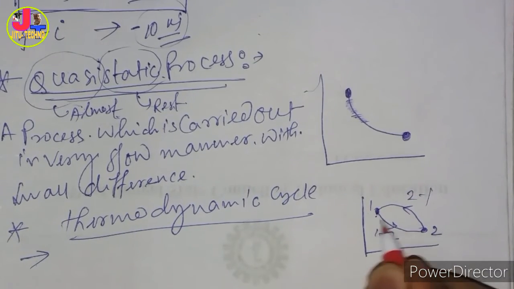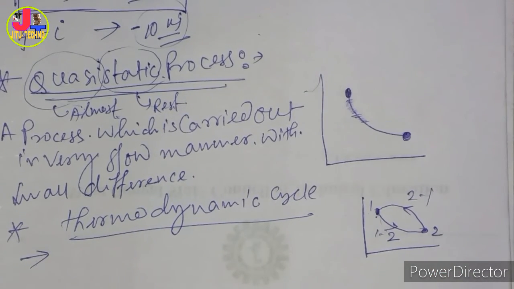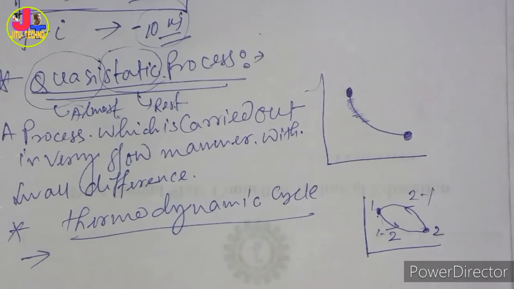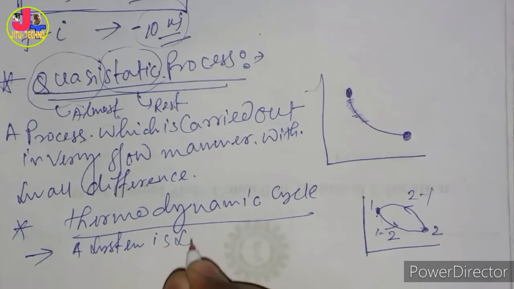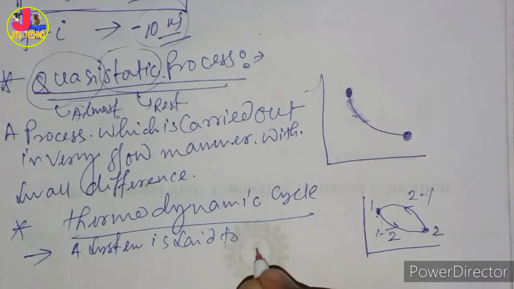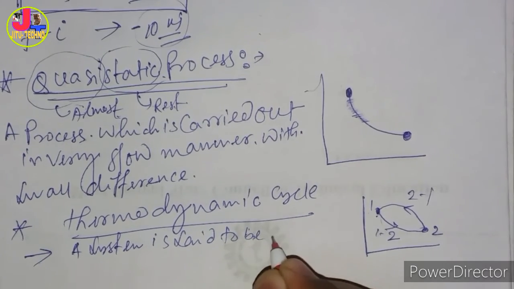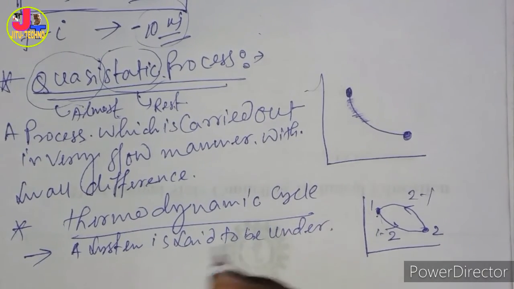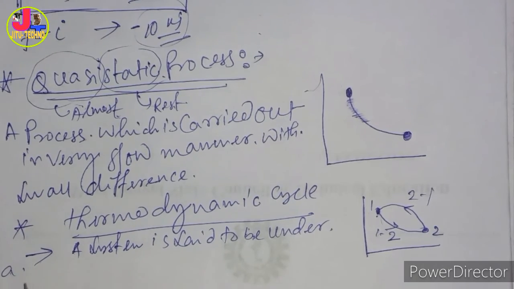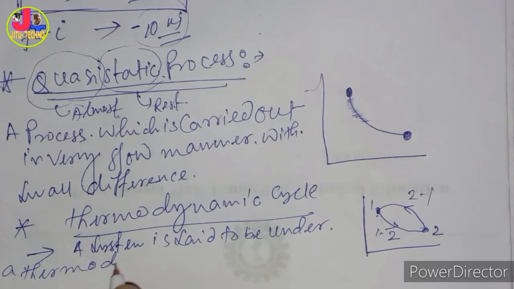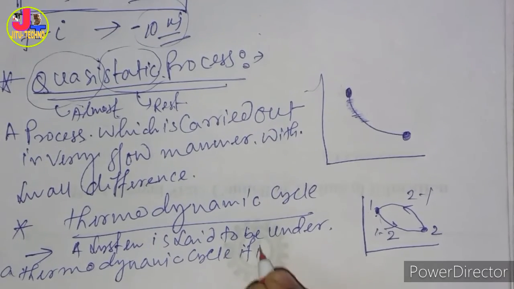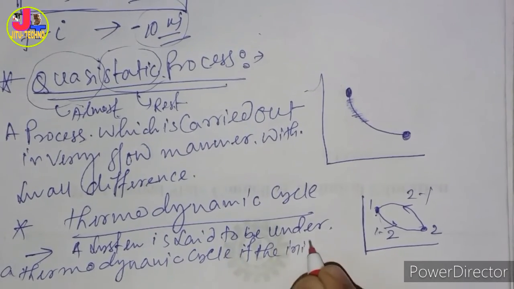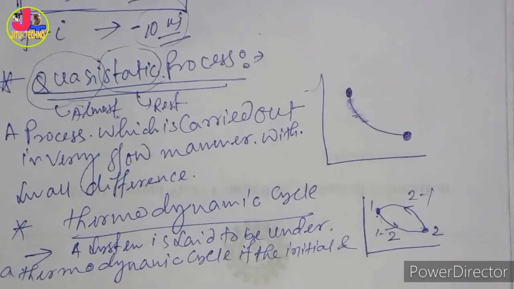The final and initial points are the same; that's called a cycle. A system is said to undergo a thermodynamic cycle if the initial and final points are the same.